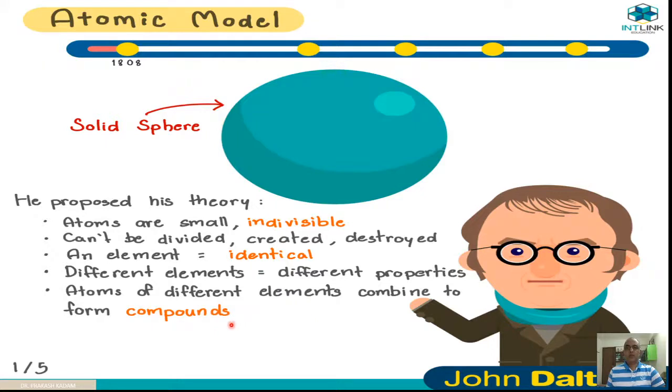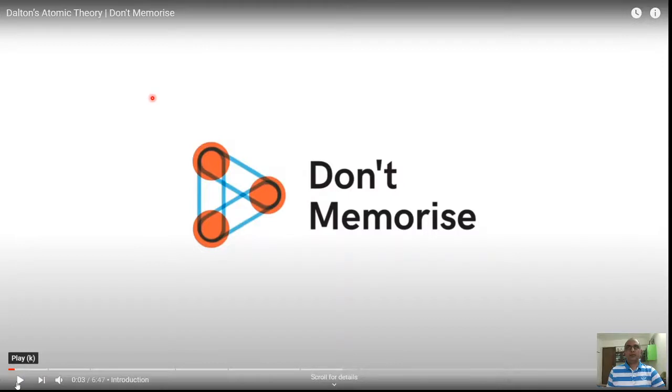What are compounds? The H2O example was already covered in the last lecture. In that, H2 and O, two different elements, combine to form a compound. According to his theory, these are the proposals by John Dalton. This is the sphere he suggested, and this theory evolved in the 1800s. Next, to clarify Dalton's atomic theory, we'll see a clip of a movie. So I will show you.